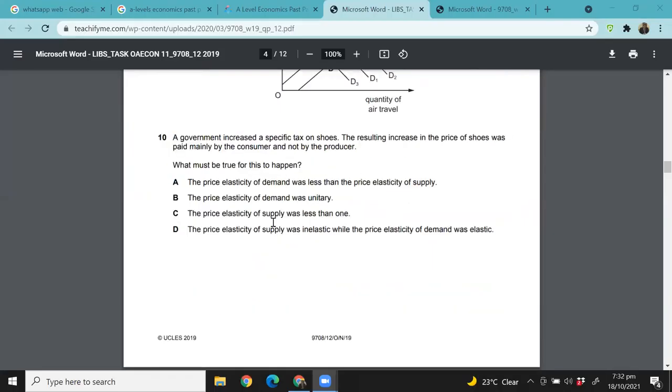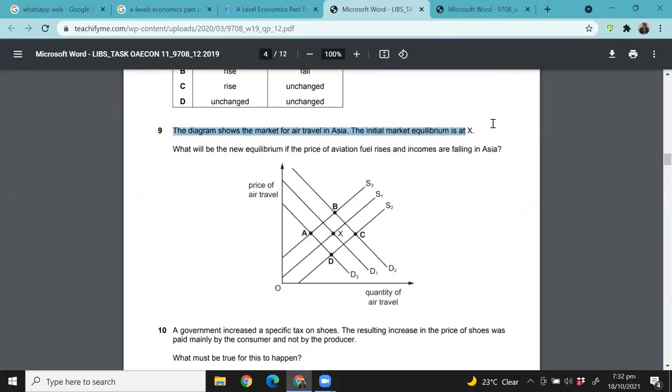Next question. Question 9 says the diagram shows the market for air travel in Asia. The initial equilibrium is at X. What will be the new equilibrium if the price of aviation fuel rises and incomes are falling in Asia? So where will be the new equilibrium if the price of aviation fuel, like the fuel that you put in the jets, aeroplanes and so on, rises and incomes are falling in Asia. So what do you think?